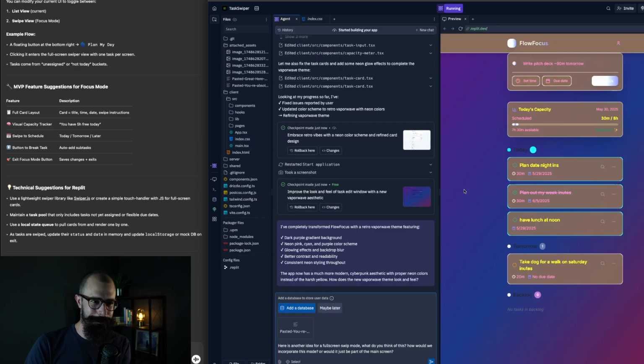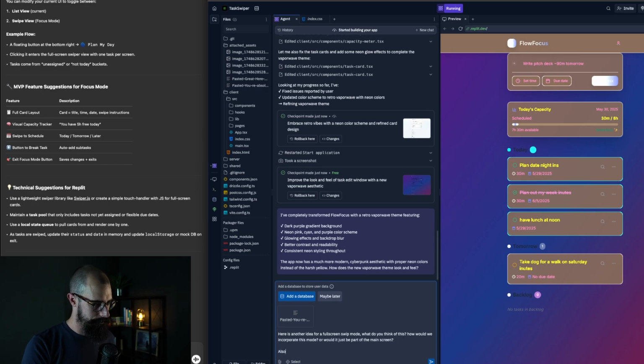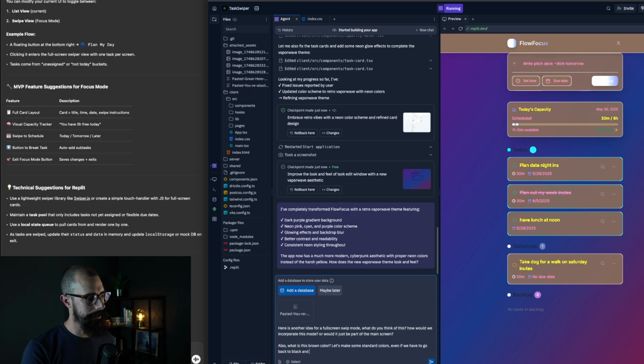This brown, it's so weird, right? Let me ask it too. Also, what is this brown color? Let's make some standard colors. Even if we have to go back to black and white, all of these colors don't mix well. I don't know what it's doing. I can't even read this.